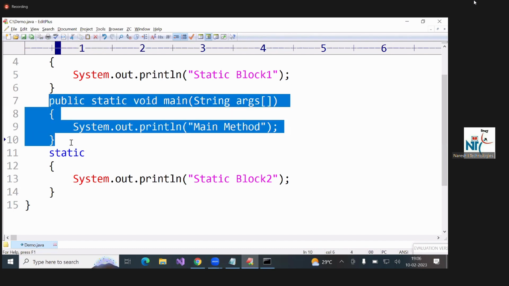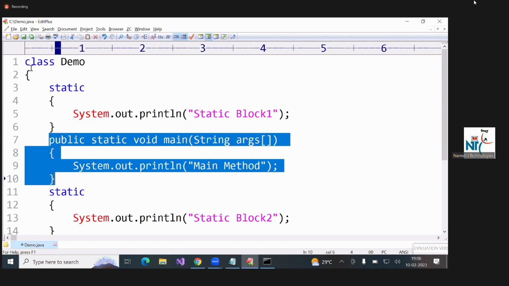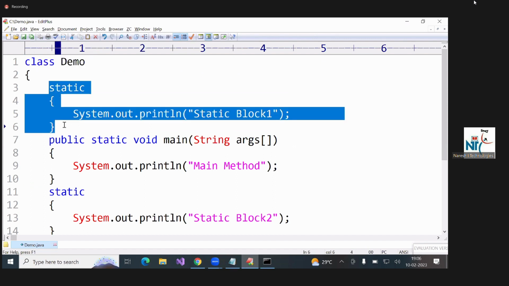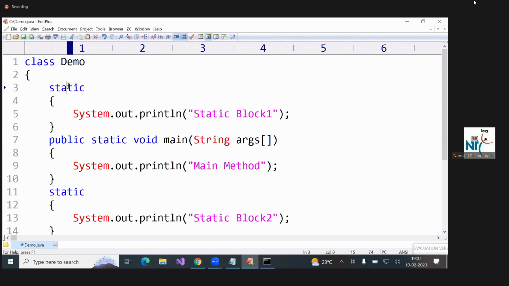At that time, we have separate methods, life cycle methods. In that situation, a library is required while loading the class itself. That is, you can write it inside the static block. While loading only, the library is loaded first. So in real-time applications, to load the libraries, we use a static block.